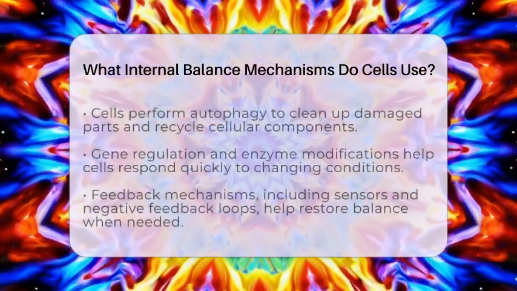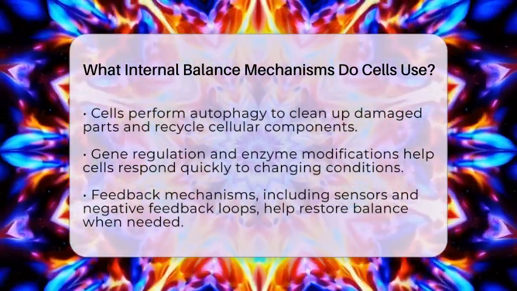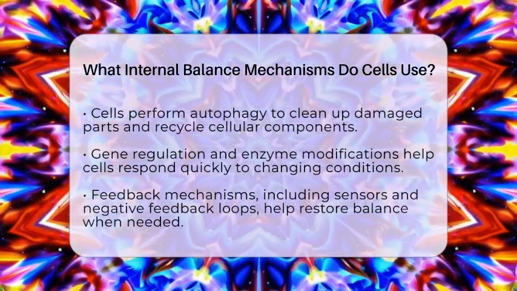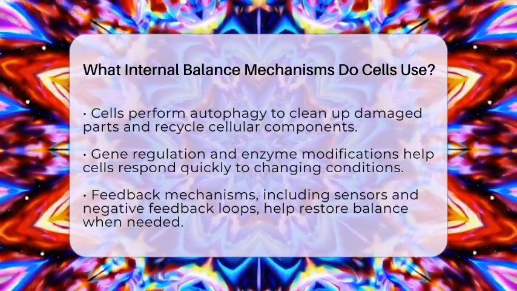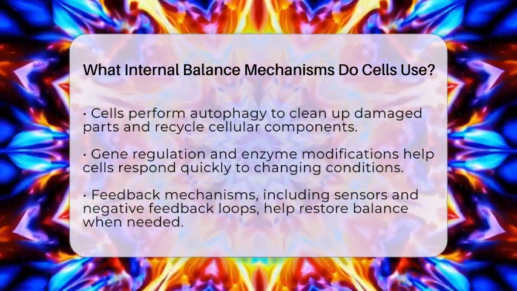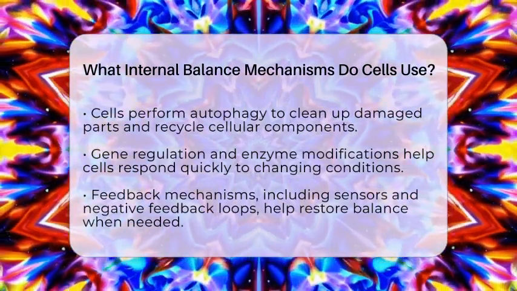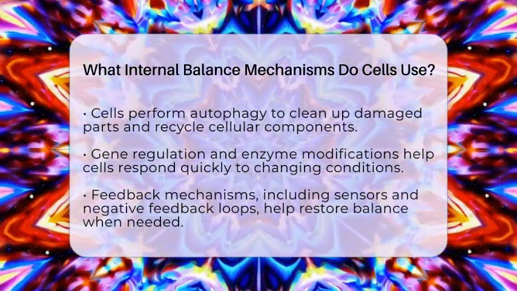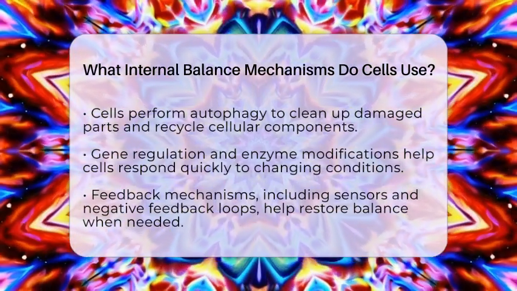It tags broken proteins with molecules called ubiquitin or SUMO, signaling for their removal. This keeps the cell healthy and working well. Cells also control which genes are turned on or off and how enzymes behave. They can increase or decrease the production of certain proteins based on what's needed. Enzymes can be modified after they are made, turning them on or off, which helps the cell respond quickly to changes.